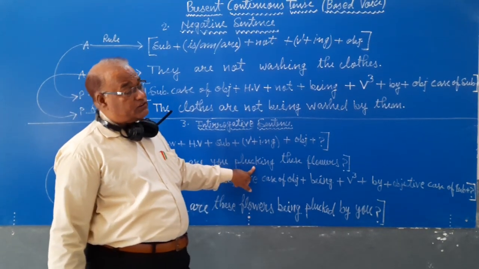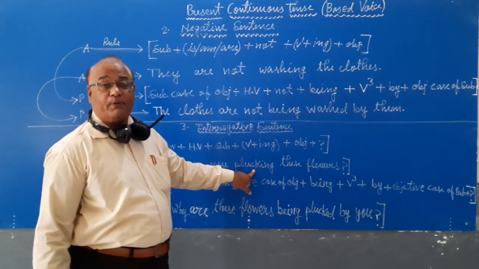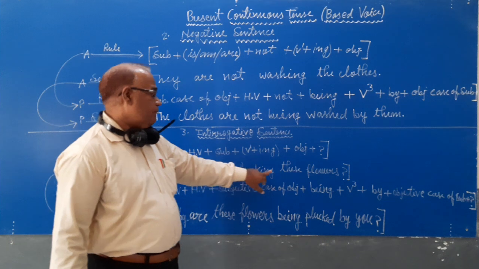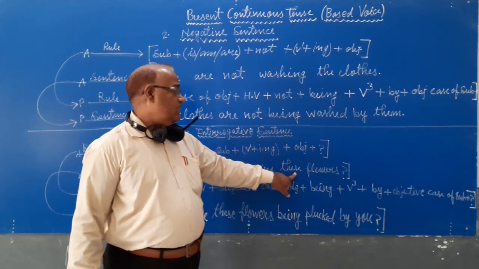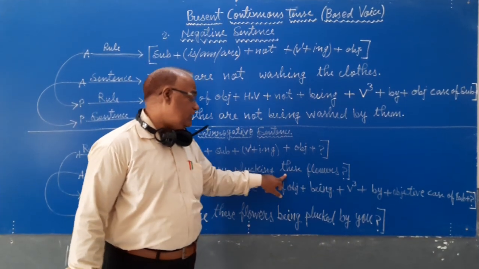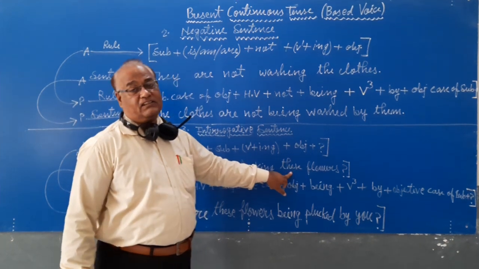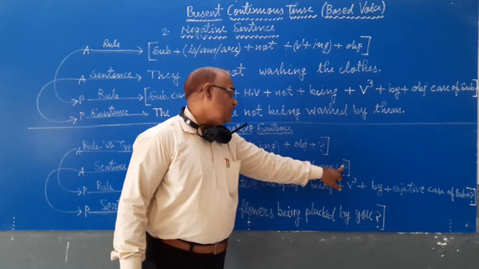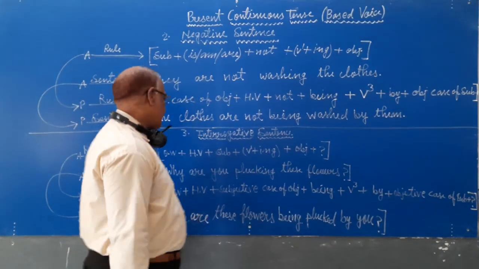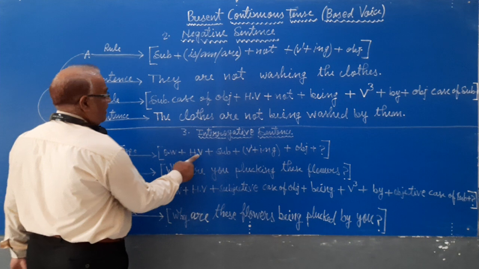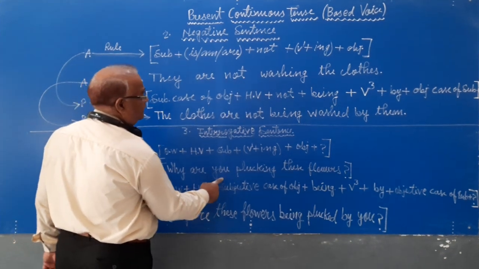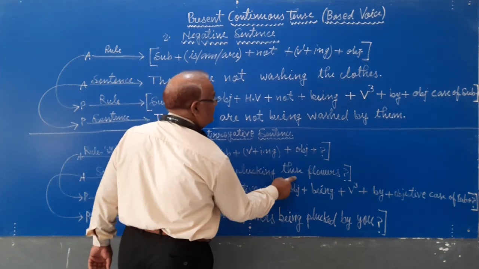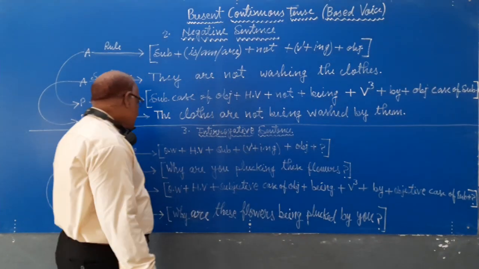According to the rule of continuous, we use first form of verb plus ing. Why are you plucking these flowers? These two words are placed at the place of object, plus the symbol of interrogative.